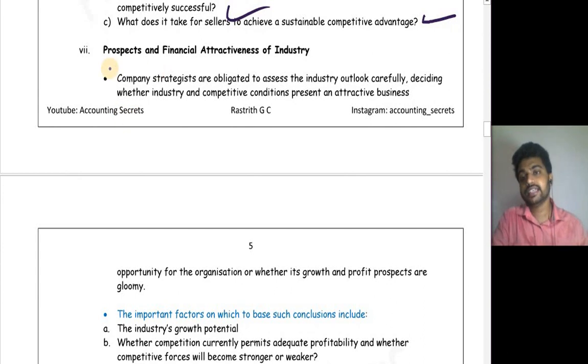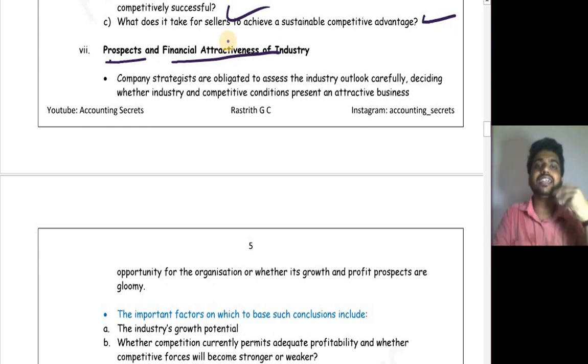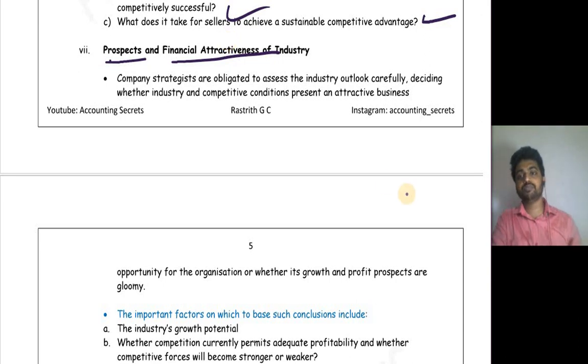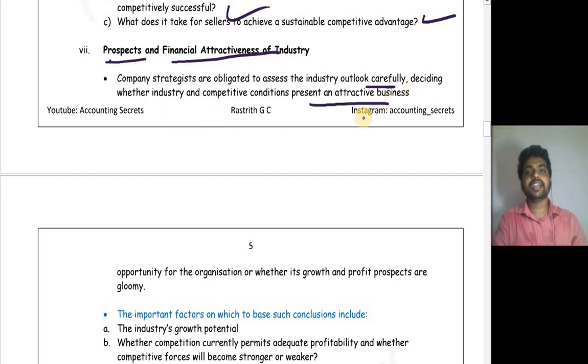Next is to analyze the prospects and financial attractiveness of the industry. We have to analyze the attractiveness of the industry, the profitability of the industry, and the growth rate of the industry. Company strategists are obligated to assess the industry outlook carefully, deciding whether the industry and competitive conditions present an attractive business.